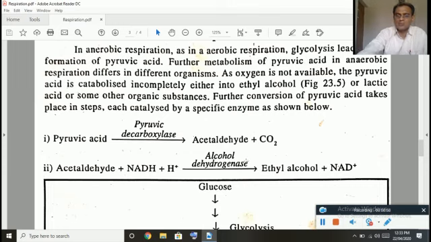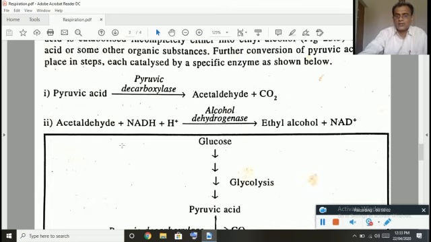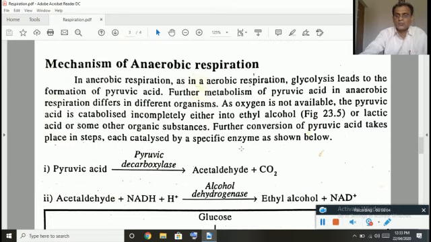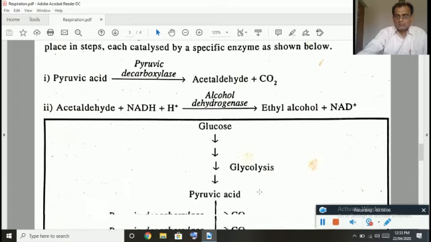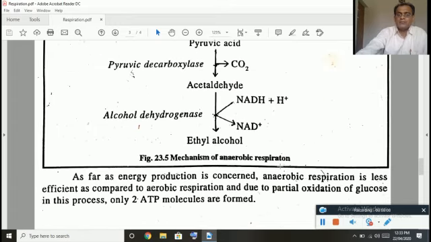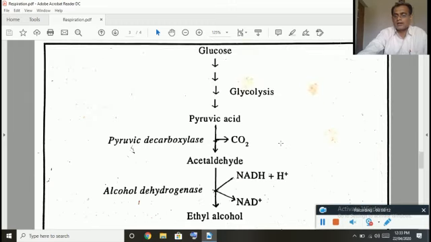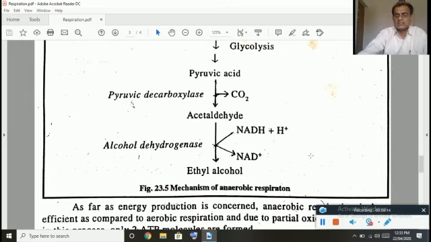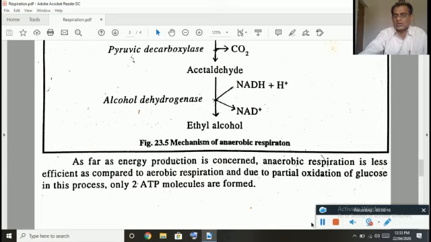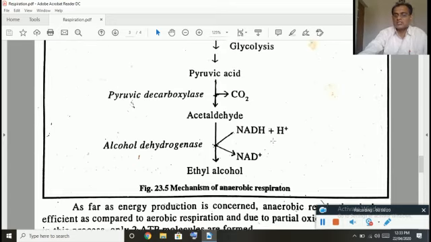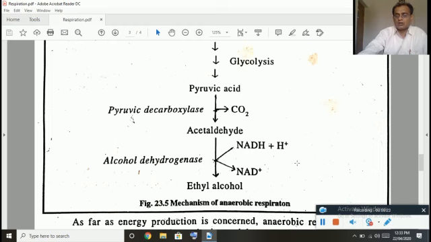Glycolysis is common, but further onwards there will be differences. You can observe here, in case of alcoholic fermentation, there will be formation of ethyl alcohol, and here the amount of energy released is also very less. Only 2 ATP will be formed. The remaining amount of energy is present in the ethyl alcohol.